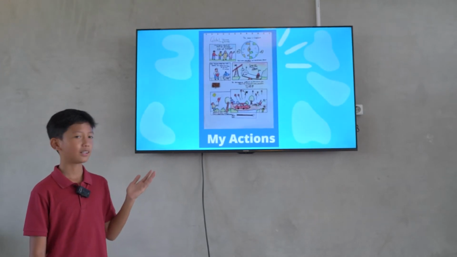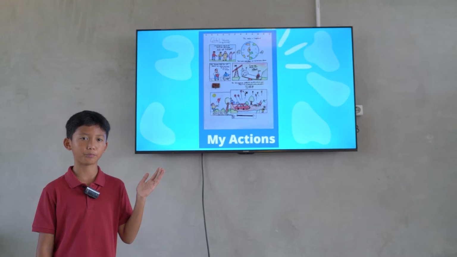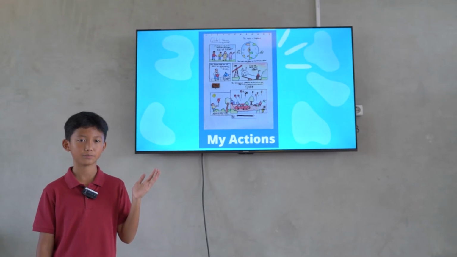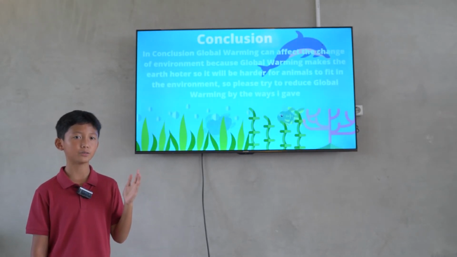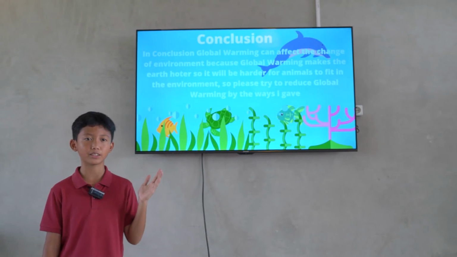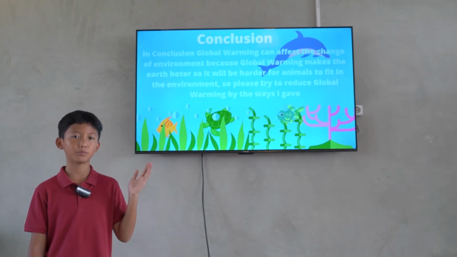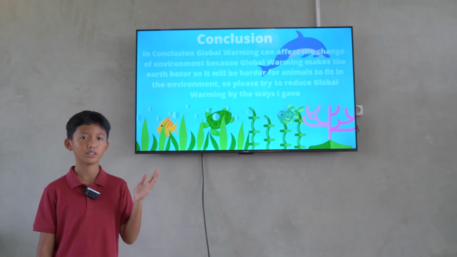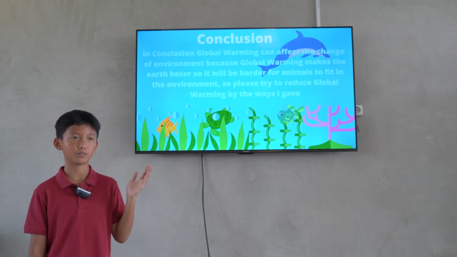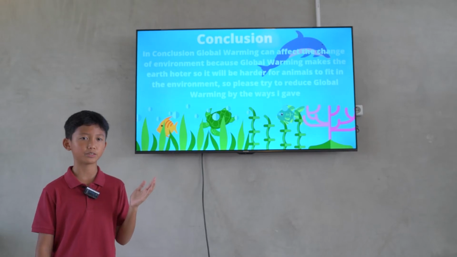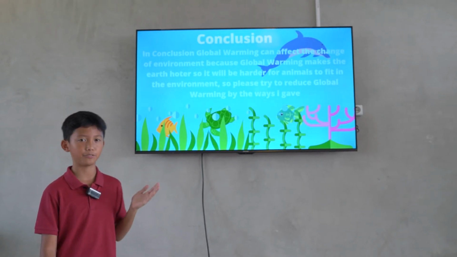This is my action. I made a comic strip about global warming to raise awareness. In conclusion, global warming can change the environment because global warming makes the earth hotter, so it will be harder for animals or other living things to fit in the environment. So please try to reduce global warming by the ways I gave.